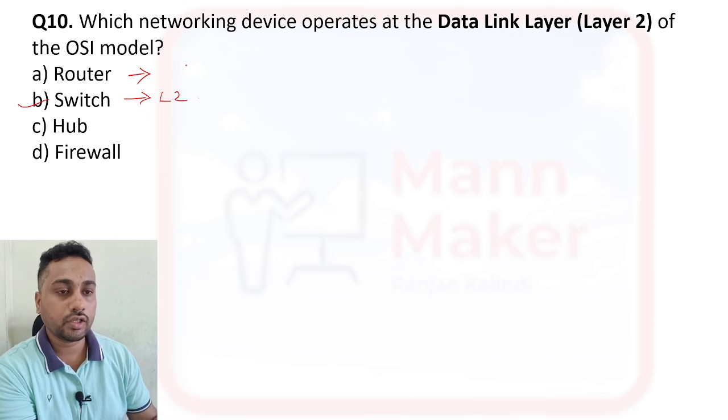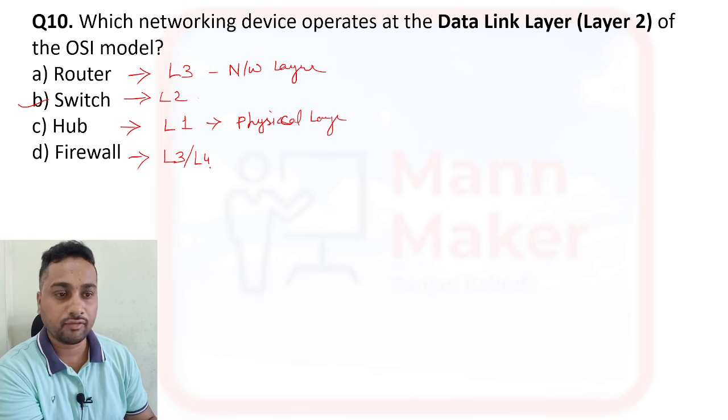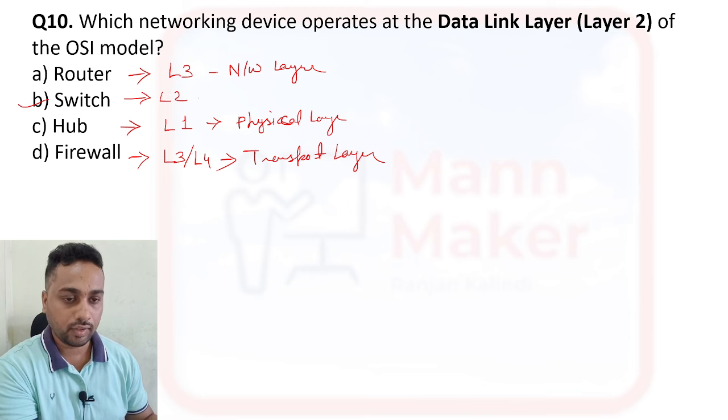If we talk about router, we are using it in L3, in layer 3. Layer 3 means we have the network layer, so we are basically using router there. If we talk about hub, we are using it in L1. L1 means that is your physical layer. Then firewall we are using in L3 also and L4 also. L3 means network layer and L4 means transport layer. So like this we are using our network devices. You have to remember all the points.